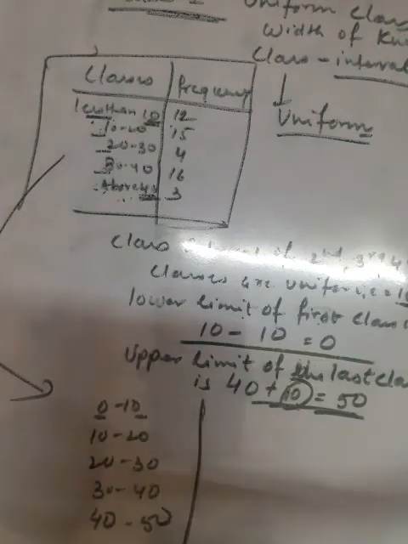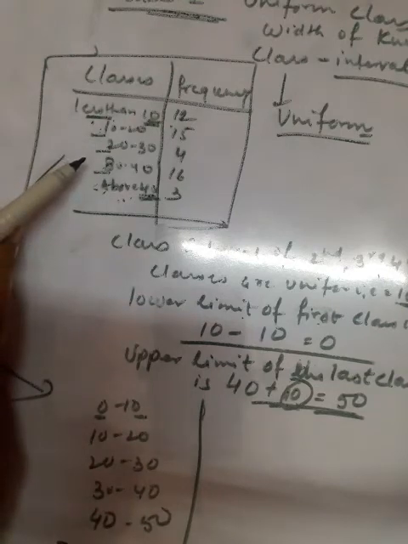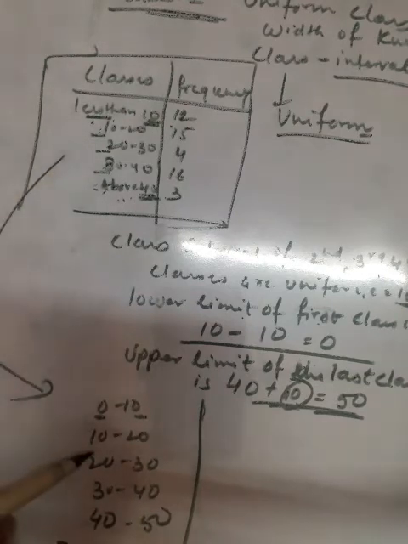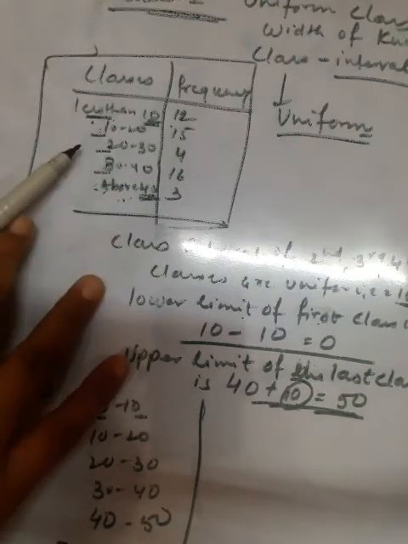In this way you can convert an open-end series into a continuous series if the class interval is constant.